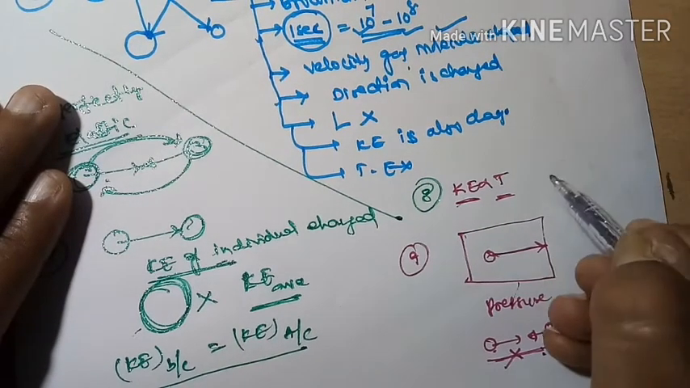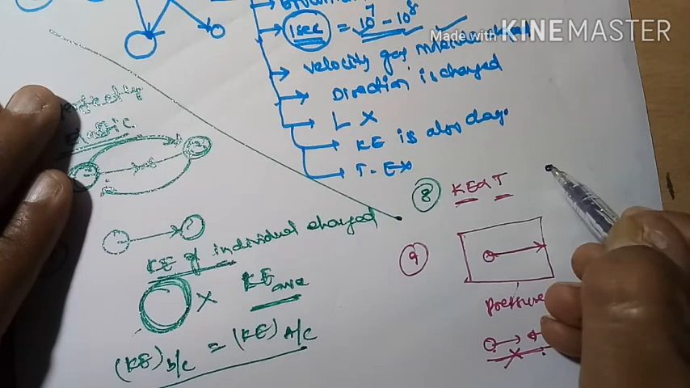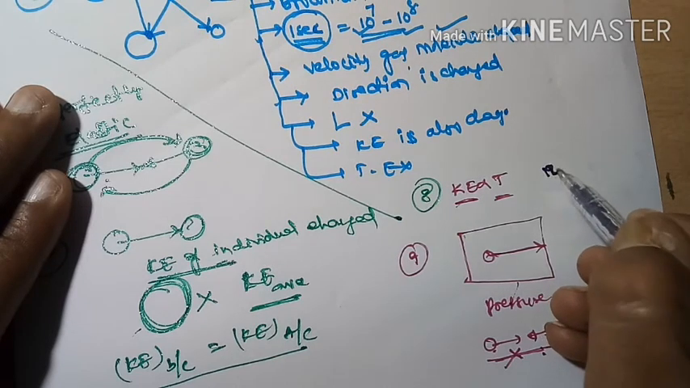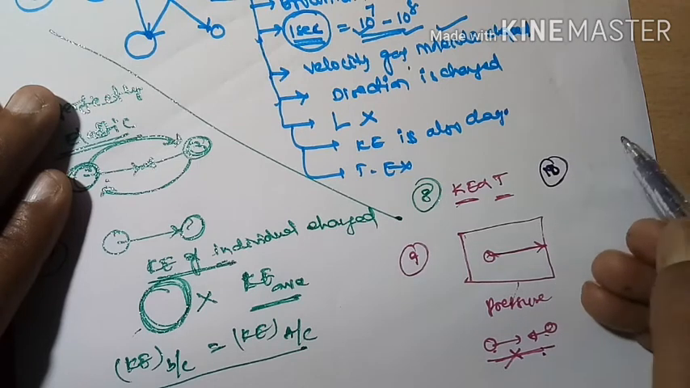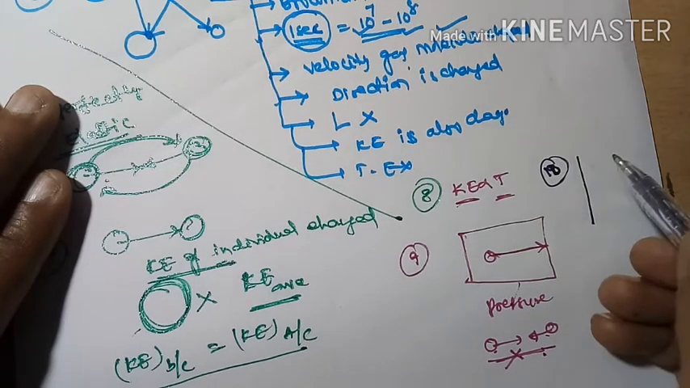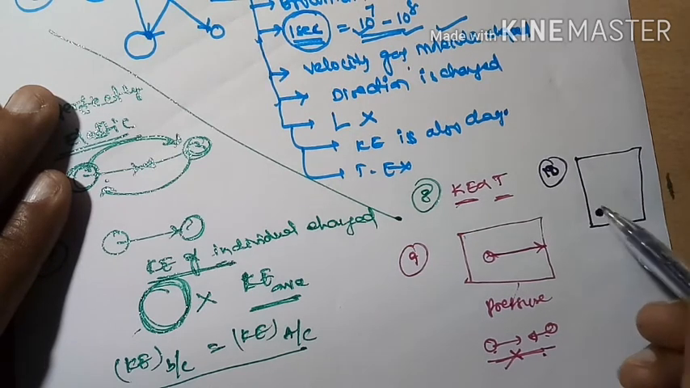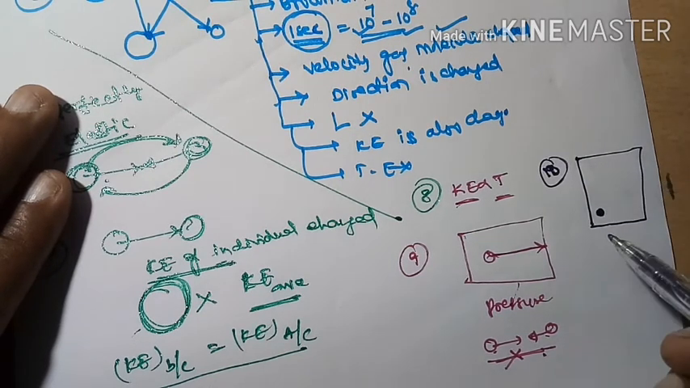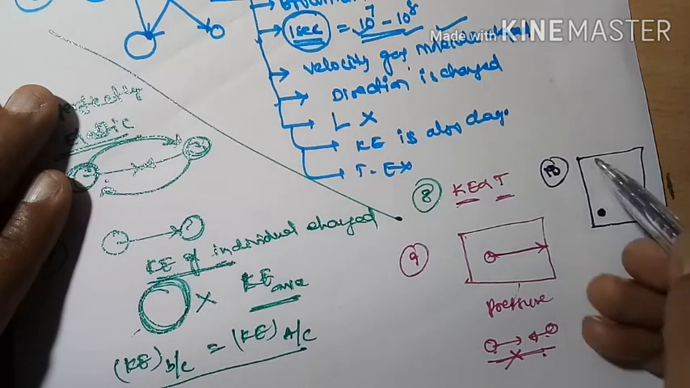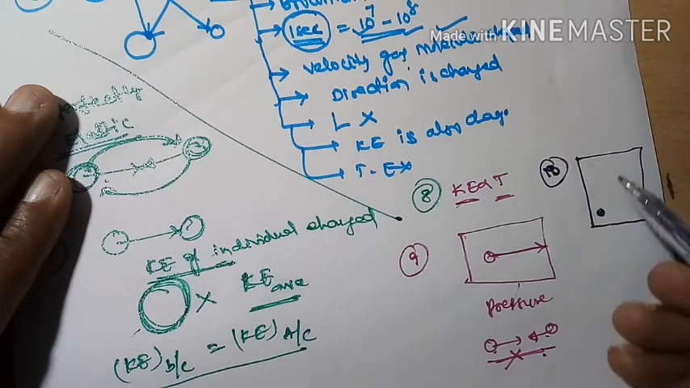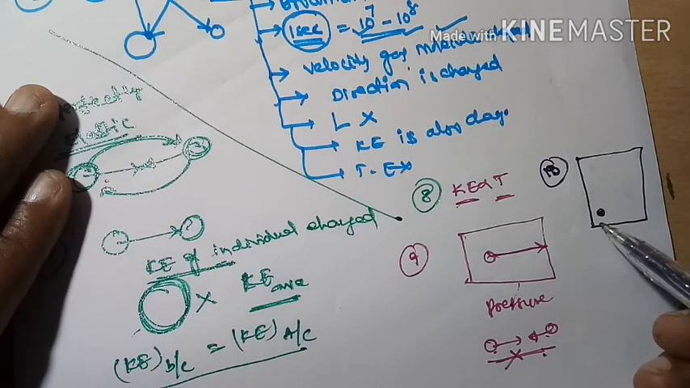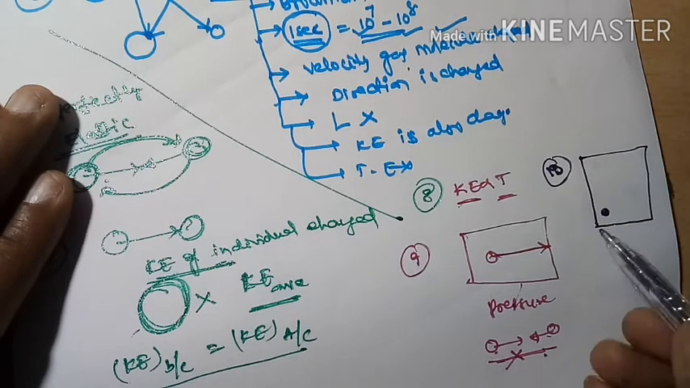So the next point, the 10th point. The actual volume occupied by the gas is negligible. The volume occupied by a gas molecule is negligible when compared with the total volume of the container. The volume occupied by a single gas molecule is neglected when compared with the total volume of the gas.